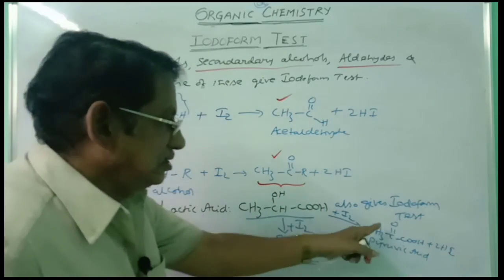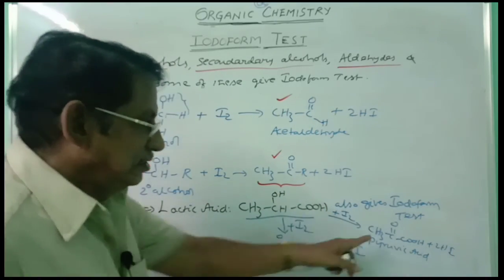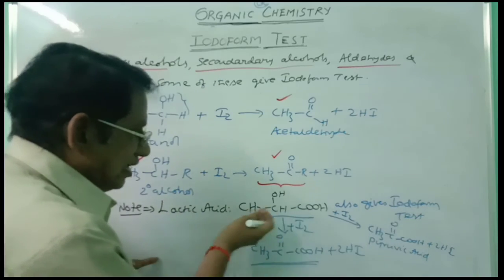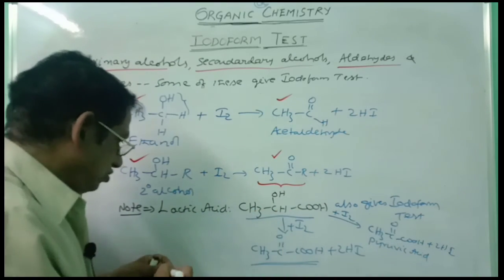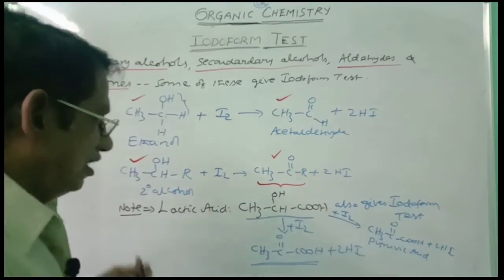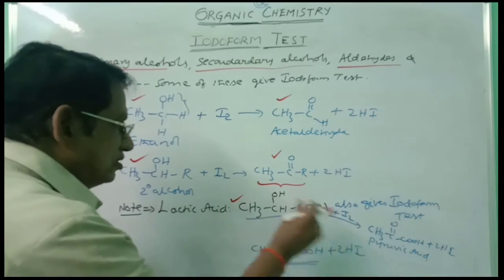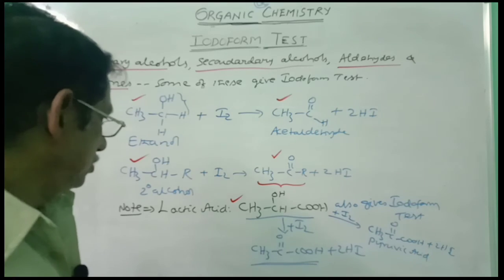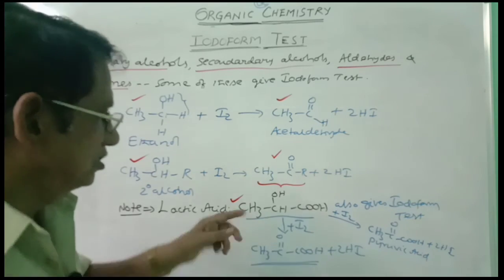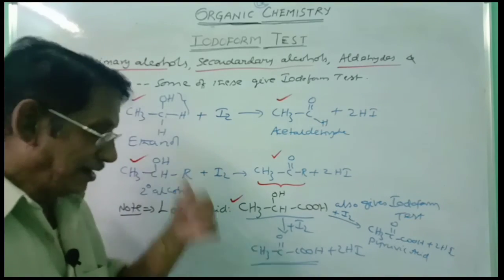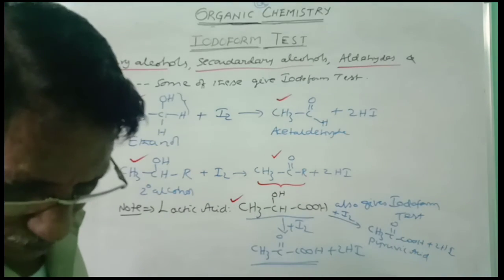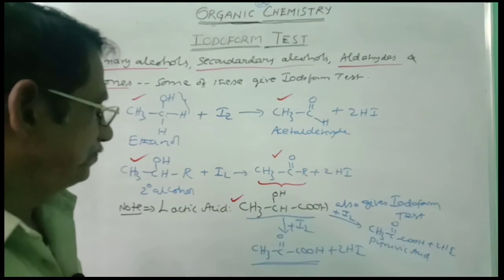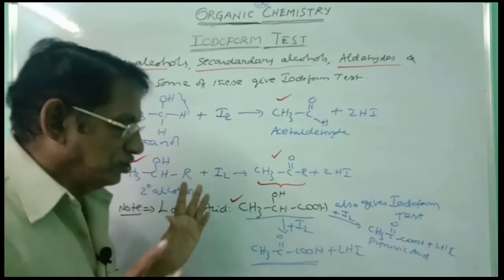So as CH3CO group containing acid is obtained, this gives iodoform test, and therefore lactic acid also gives iodoform test. Why? Because upon oxidation, this is giving CH3CO group containing compound. And so this is the special case noted, hydroxy acid, CH3CHOH group containing hydroxy acid also gives iodoform test.